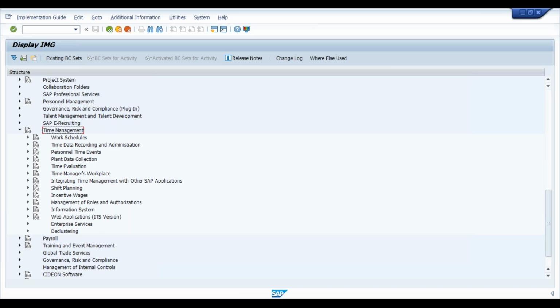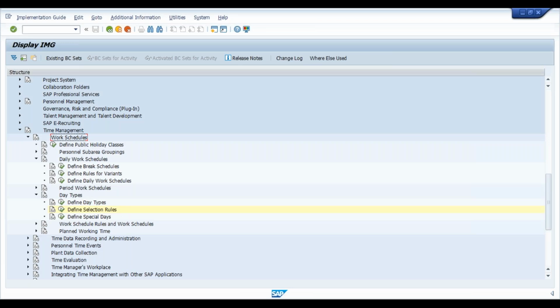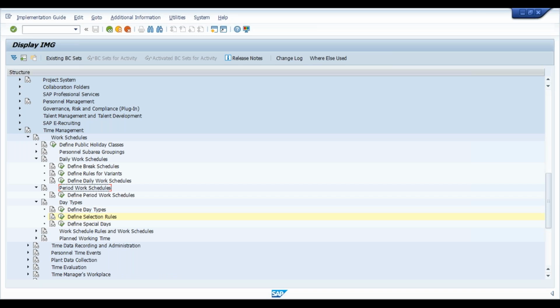For that, go to time management, then explore work schedule, and in work schedule, click on period work schedule. You will get the option here. So expand this, and in this section you have to click on define period work schedule.